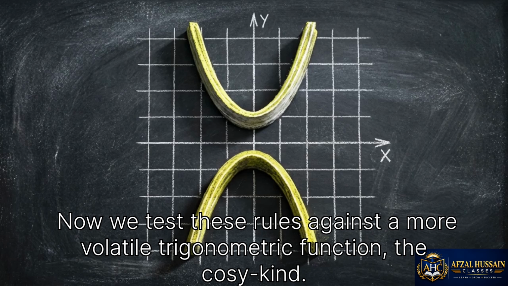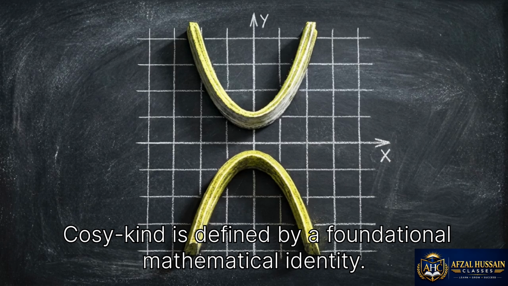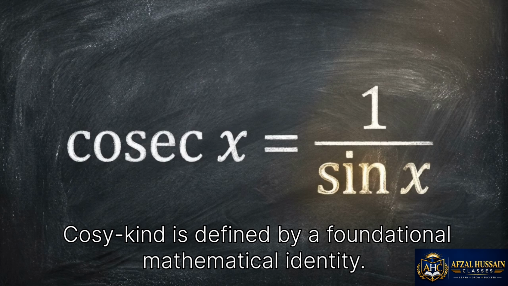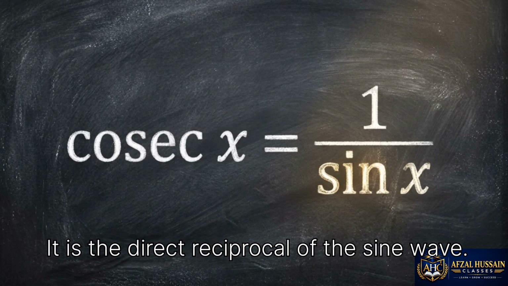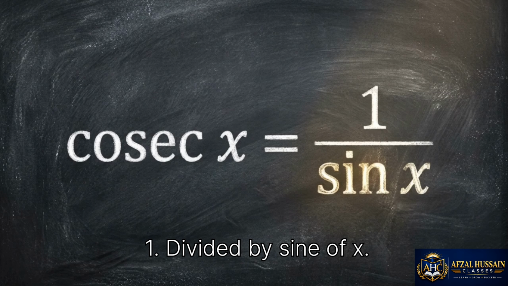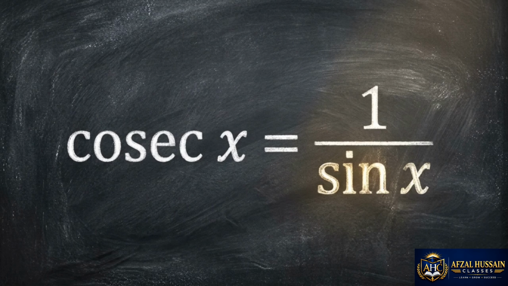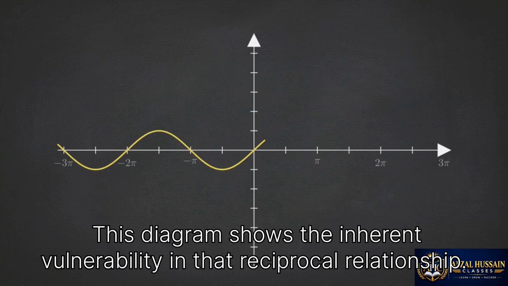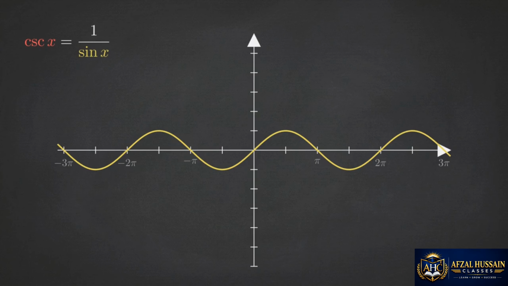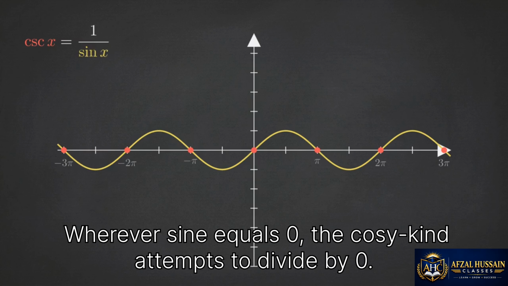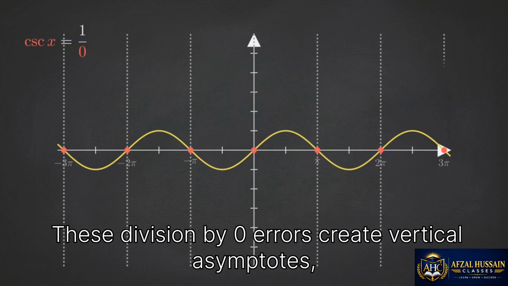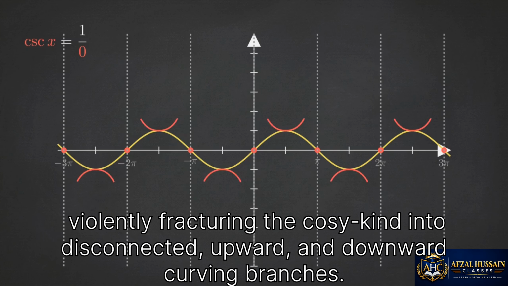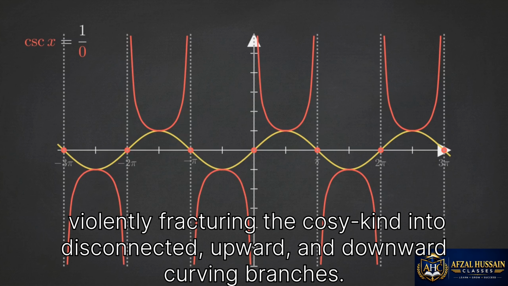Now, we test these rules against a more volatile trigonometric function, the cosecant. Cosecant is defined by a foundational mathematical identity. It is the direct reciprocal of the sine wave, 1 divided by sine of x. This diagram shows the inherent vulnerability in that reciprocal relationship. Wherever sine equals 0, the cosecant attempts to divide by 0. These division by 0 errors create vertical asymptotes, violently fracturing the cosecant into disconnected upward and downward curving branches.